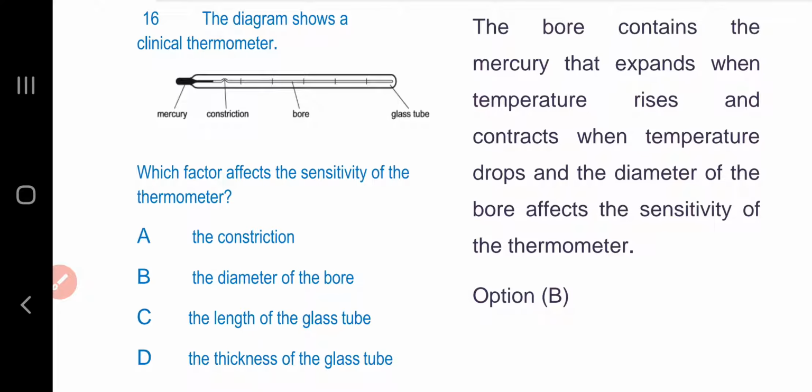Question number 16. The diagram shows a clinical thermometer. Which factor affects the sensitivity of the thermometer? The bore contains the mercury that expands when temperature rises and contracts when temperature drops, and the diameter of the bore affects the sensitivity of the thermometer. Option B is the answer.